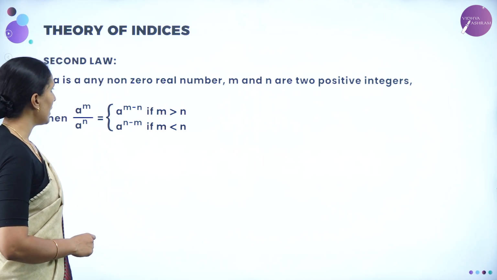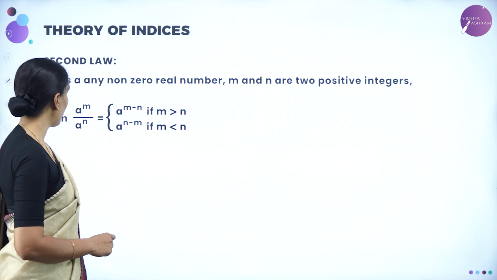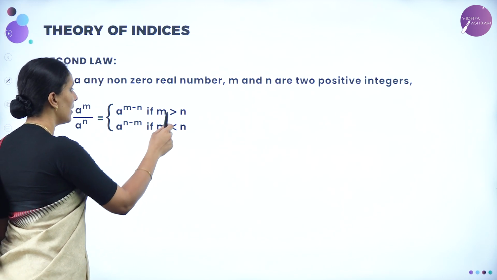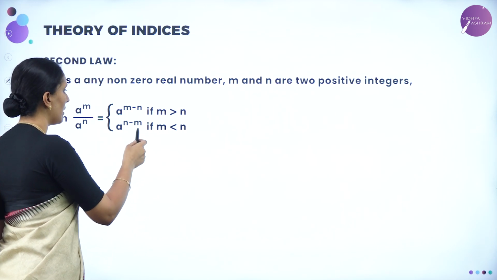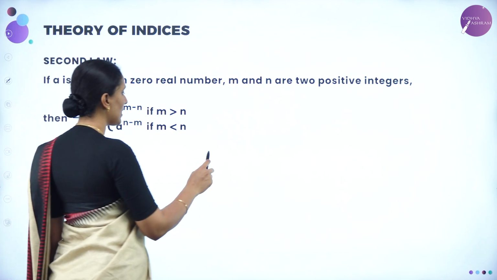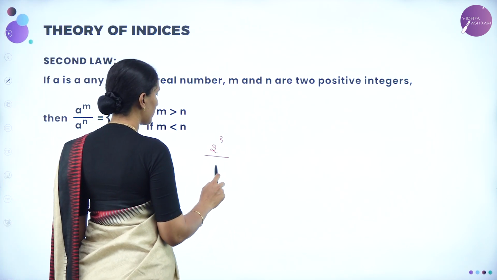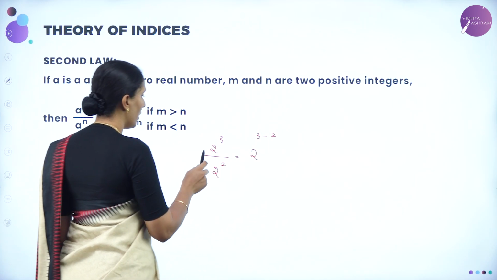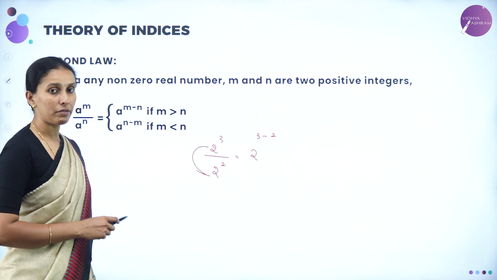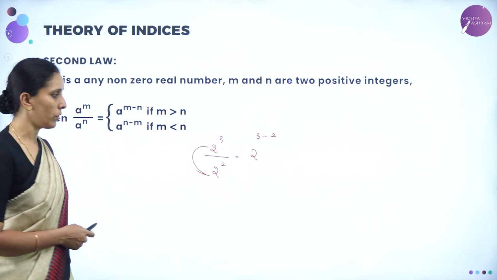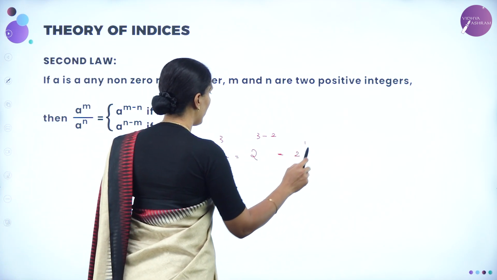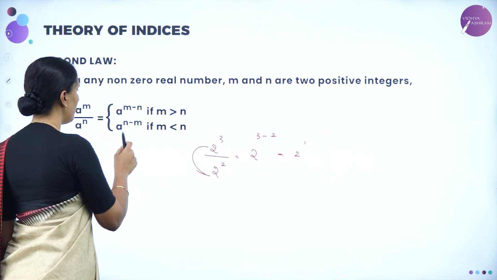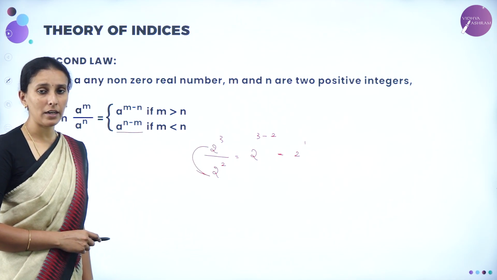Next, if a is any real number, m and n are 2 positive integers, then a power m by a power n is equal to a power m minus n if m is greater than n, and a power n minus m if m is less than n. For example, if we have 2 cube by 2 square, then we can write it as 2 to the power 3 minus 2. Remember, this can be written only when you have the same base with different exponents. So this is equal to 2 to the power 1. So here m is greater than n. Suppose if n is greater than m, then we can write this in this form, a power n minus m.